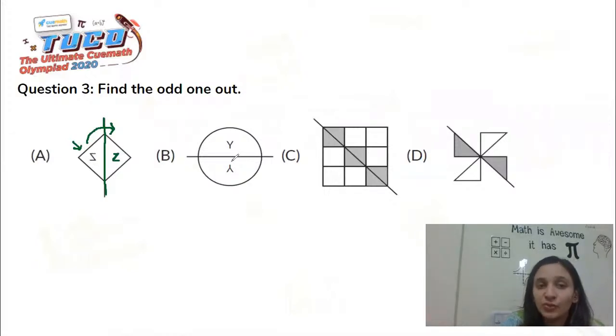Now, if we come to the figure in option B, it's the same thing. There is a line which is dividing the given figure into 2 halves. If I would fold the upper half onto the lower half, it would exactly match it. The Y also would exactly come over the Y at the bottom and would not be a mismatch. It would be a perfect match.